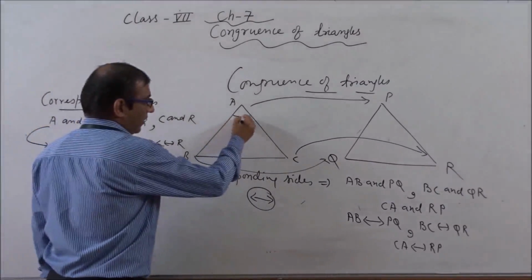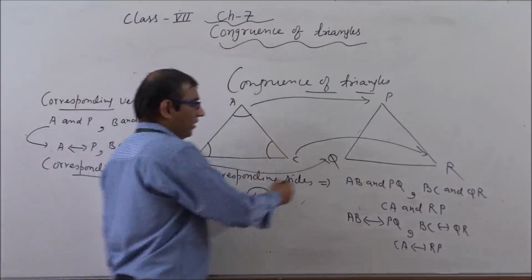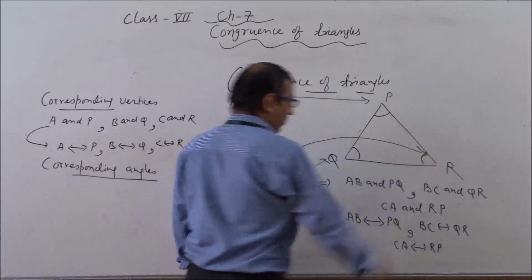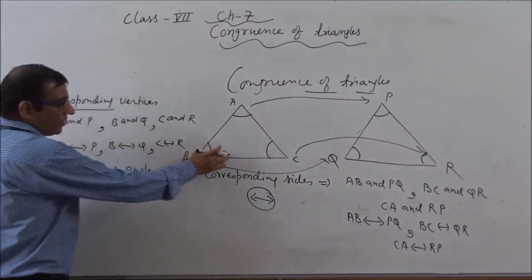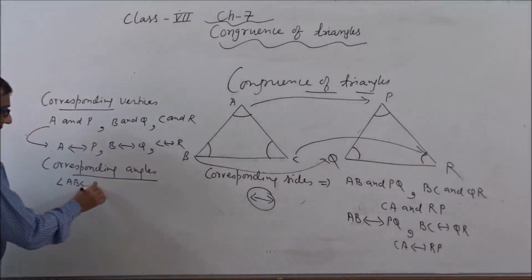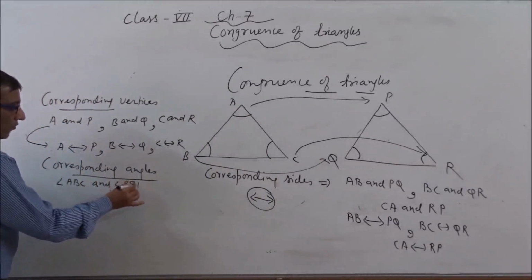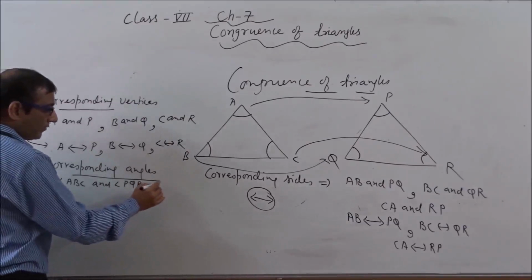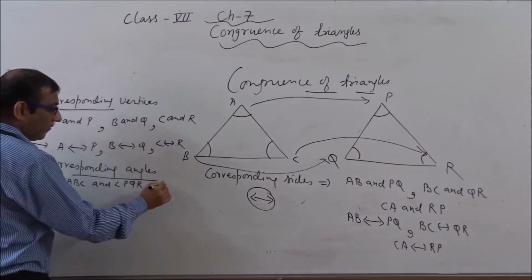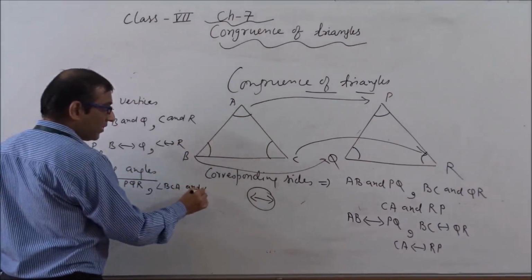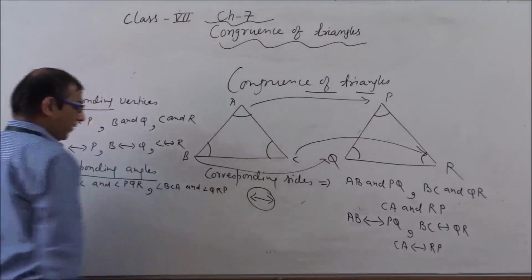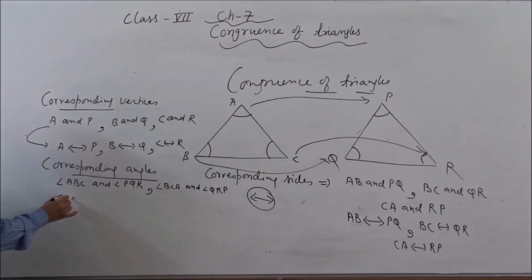Okay, now we will come to the next point, that is corresponding angles. So three angles are there in the first triangle, and in the second triangle also. So how can we denote it? If we are taking angle ABC from the first triangle, then in the second triangle we will take angle PQR. Then if we take angle BCA, then from that side we will take angle QRP. And one more angle is there. If we are taking CAB from the first triangle, then its corresponding angle is RPQ.